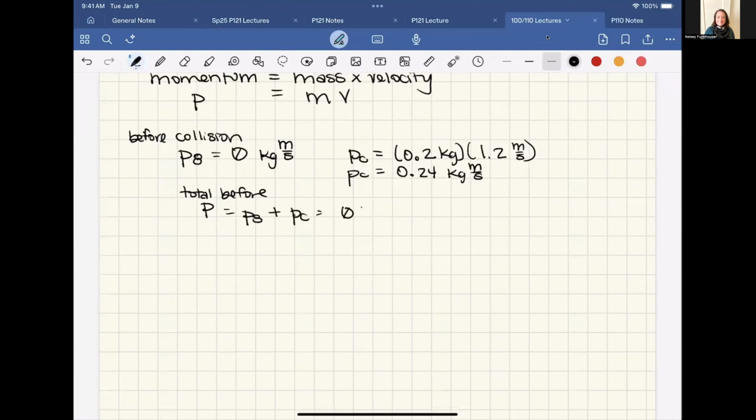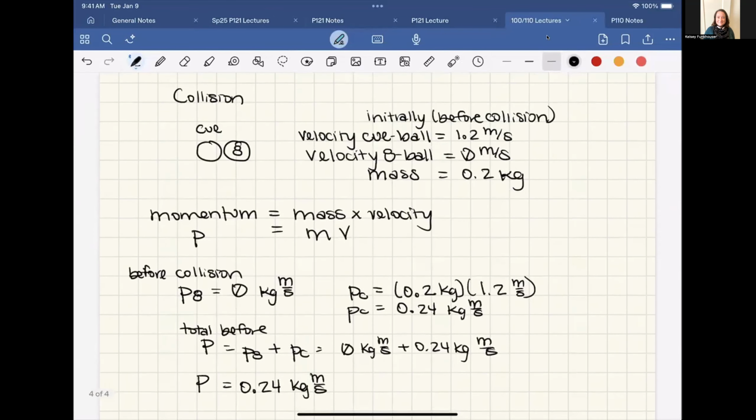So 0 kilogram meters per second plus 0.24 kilogram meters per second. That part wasn't actually necessary. If we're adding 0 to something, we know it's just the something. So 0.24 kilogram meters per second is the total momentum before the collision.